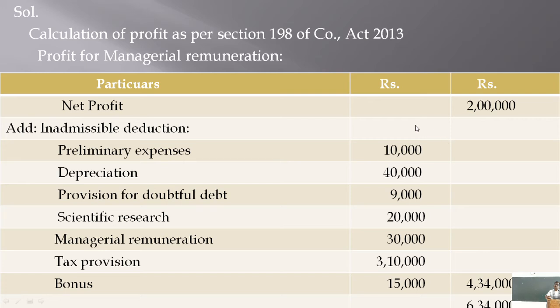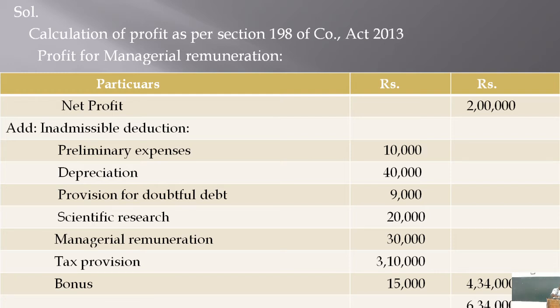Now, preliminary expenses 10,000 rupees is a capital nature, it is not allowed for managerial remuneration purpose, it is already deducted while calculating this profit of 2 lakh. 10,000 rupees preliminary expenses already deducted while calculating the profit of 2 lakh, and this should be added back because it is not allowed, it is not a revenue expense, it is generally of capital nature.